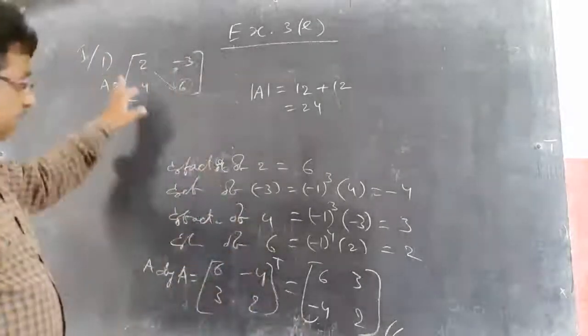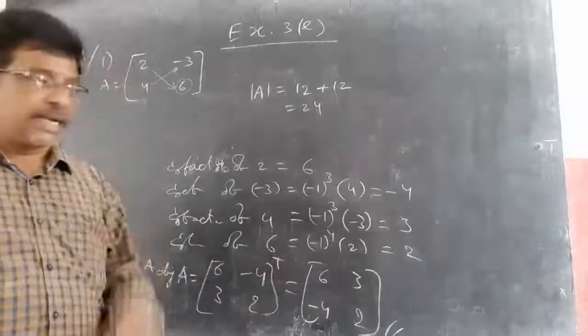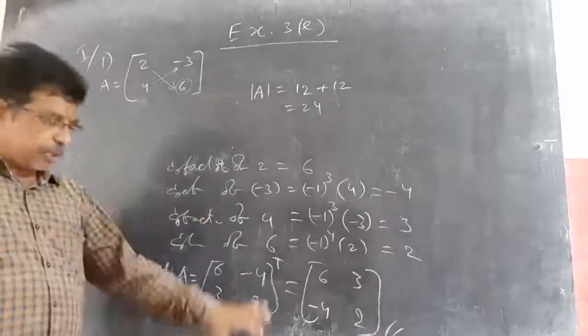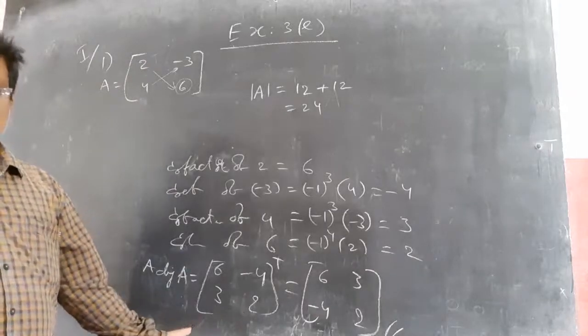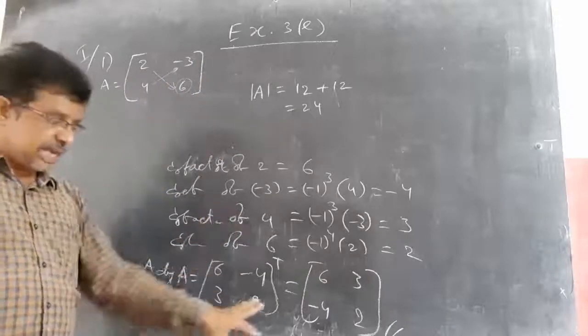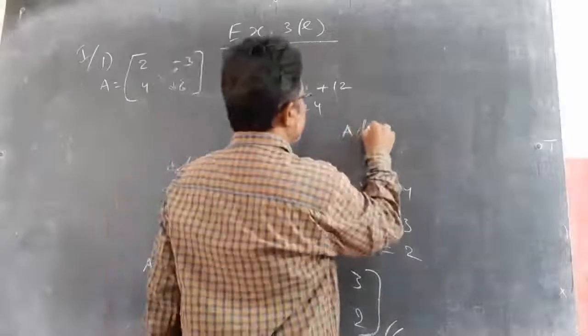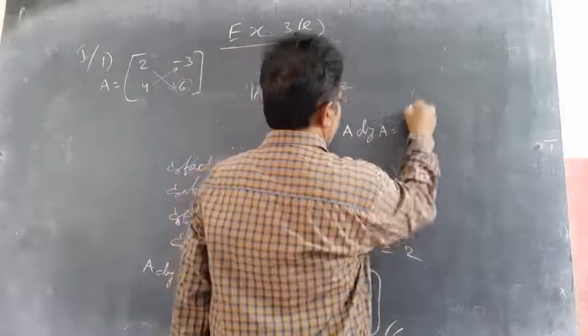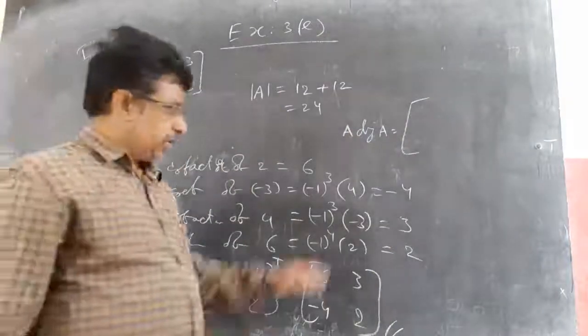This is adjoint A. If you observe, instead of doing this much, if it is a 2 by 2 matrix, I will tell you a shortcut. The actual procedure is this. For 3 by 3, you should do this only because there is no shortcut. I will tell you another way for the other case. But if there is no shortcut, this is the actual way of doing it. Now I will tell you a shortcut for finding adjoint A. For a 2 by 2 matrix you will get only 2 marks anyhow, so there is no need to do all this.